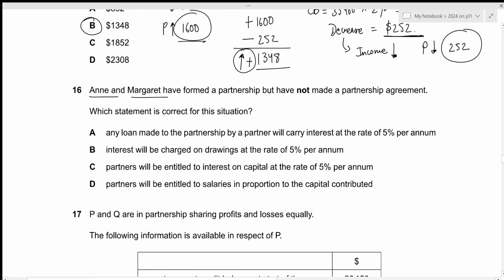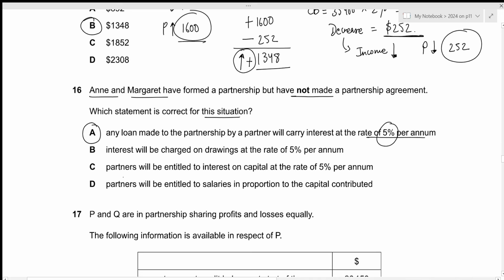Anne and Margaret have formed a partnership but not made a partnership agreement. Which statement is correct for this situation? Any loan made to the partnership by a partner will carry interest at the rate of 5% per annum. This is true in case of no partnership agreement. This is stated by the Partnership Act, which is a part of the syllabus. So if there is no partnership agreement, there are a couple of rules. The first one is that the profits and losses will be shared equally. Second one is that there will be no interest on capital. Third one is that there will be no interest on drawings. Fourth one is that there will be no salary. And fifth one is that if the partner is providing loan to the partnership, then the interest on that loan will be at the rate of 5%. That is given by A, which is why A is the correct option.